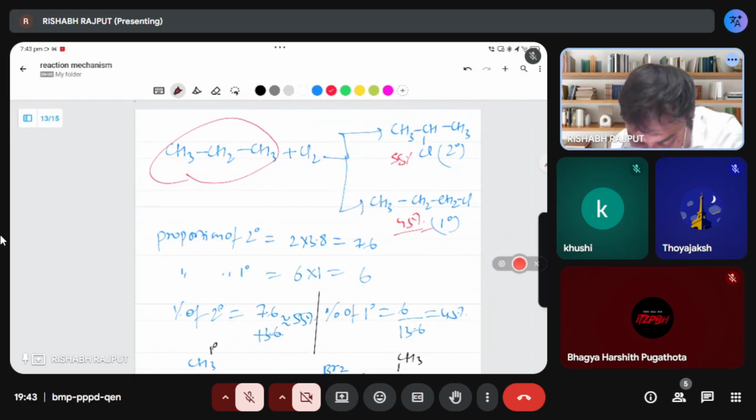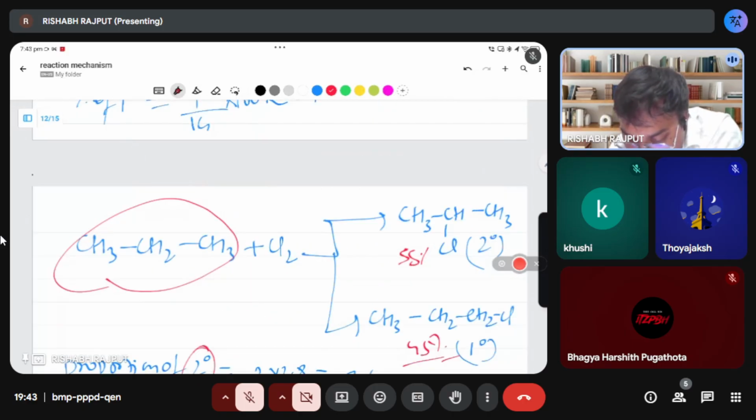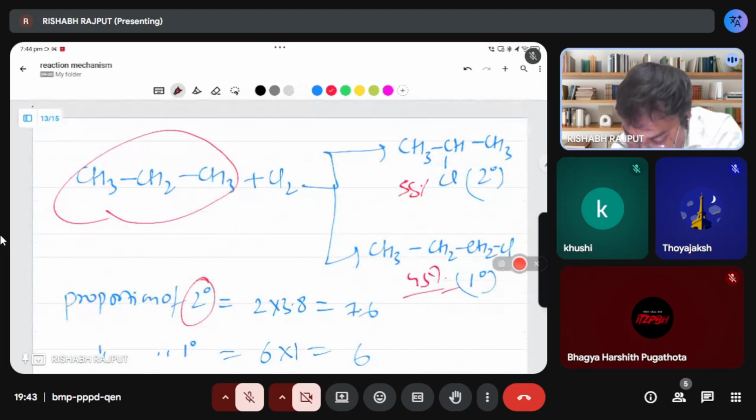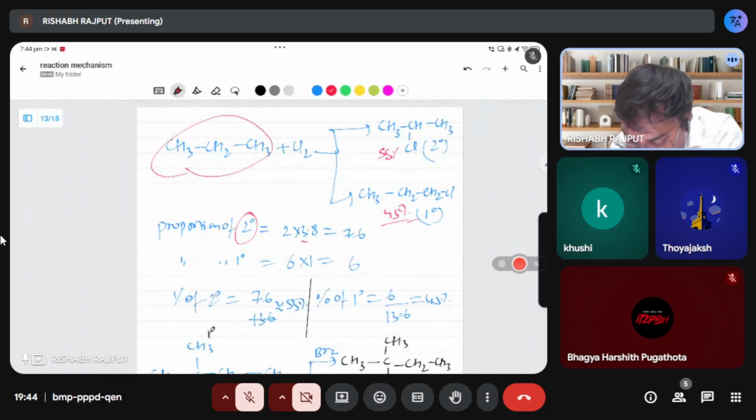Just follow here. Proportion of 2 degree. The constant value here for 2 degree is 3.8. Just take 3.8 here. And they will multiply with how many hydrogens the carbon has. See, this is a 2 degree carbon and this is the 1 degree. This 2 degree carbon has 2 hydrogen. Just multiply 2 into 3.8. This will come 7.6. And for 1 degree, the proportion is 3 and 3, 6.